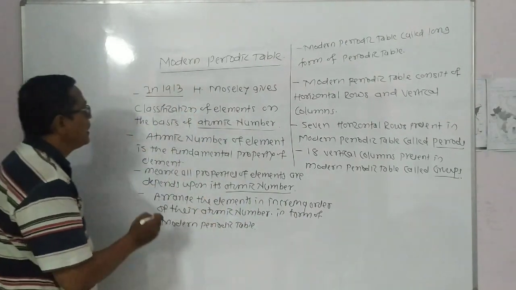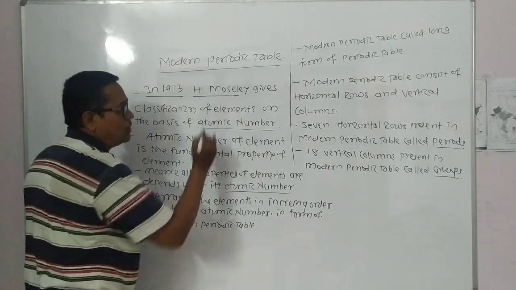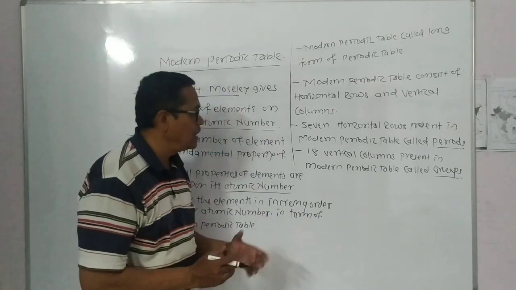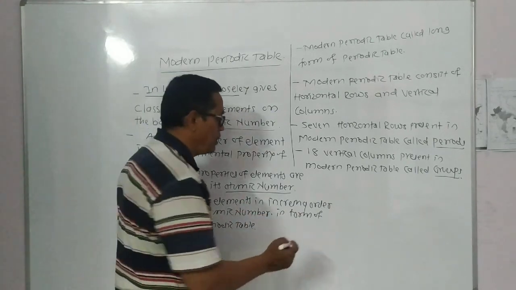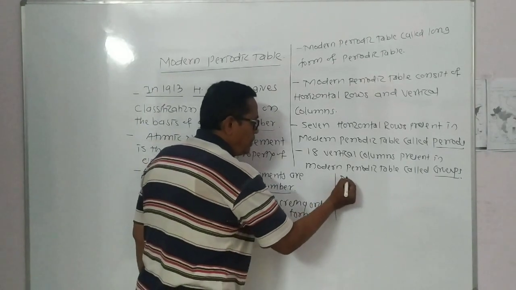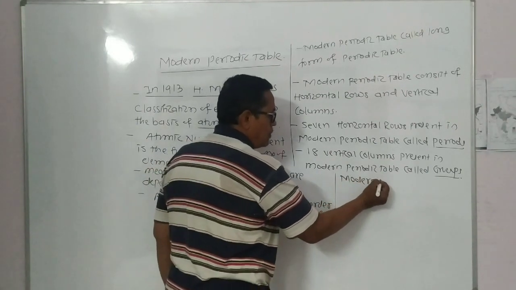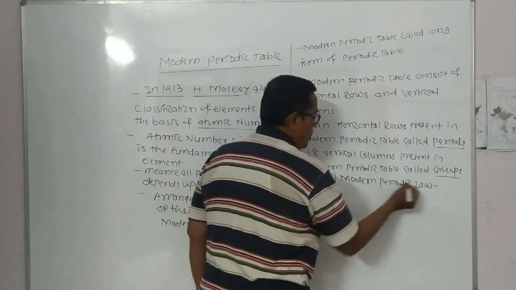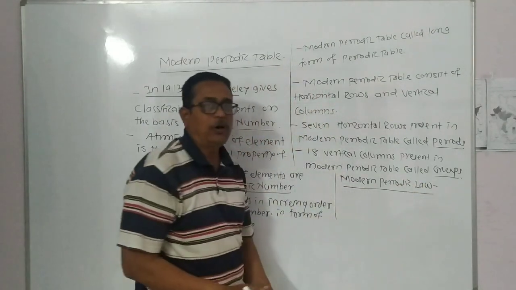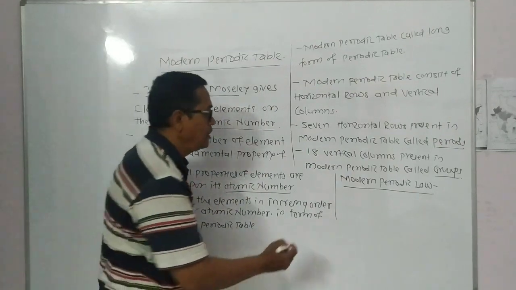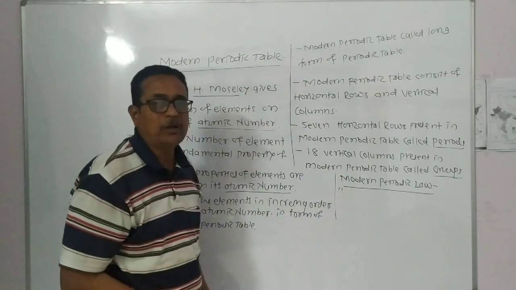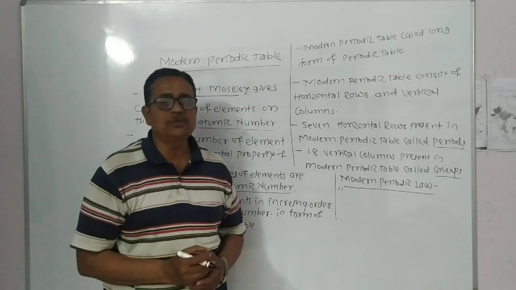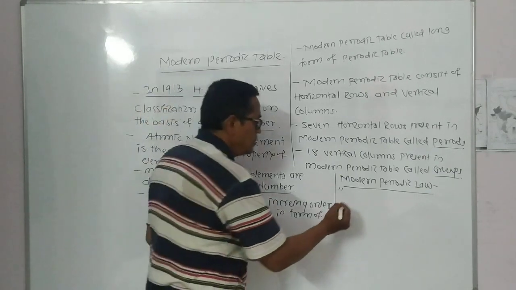And here Henry Moseley suggests one law related to this classification, and that is called the modern periodic law. Here, the modern periodic law is the 4th law in this chapter. What is the statement of this modern periodic law? That properties of elements are periodic functions of their atomic numbers.